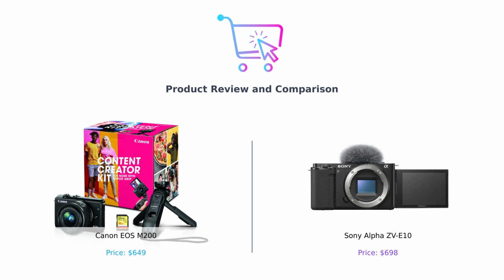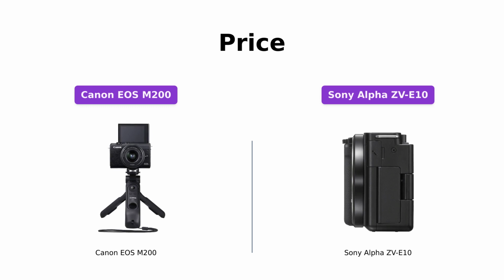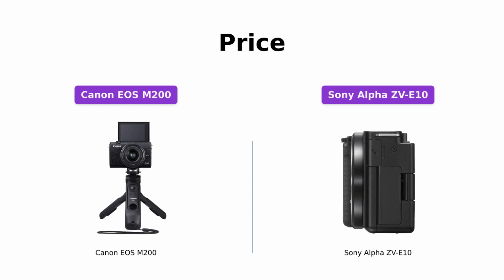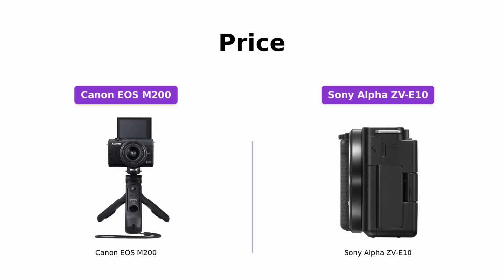Now let's get started. Starting with the price, the Canon EOS M200 is priced at $649, while the Sony Alpha ZV-E10 comes in at $698. Both cameras offer great value for their price range.